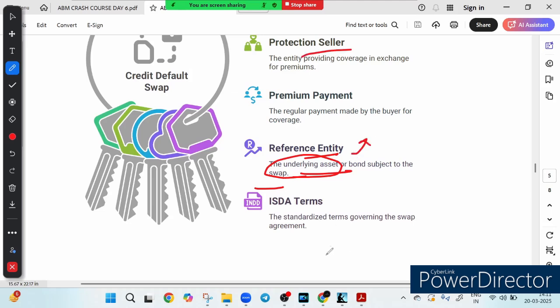And tying it all together are the ISDA terms, which are standardized rules and agreements that govern how this swap works, ensuring clarity and consistency globally. So you can think of this CDS as the key financial tool that unlocks risk management options in the lending world. I hope that makes sense to you.